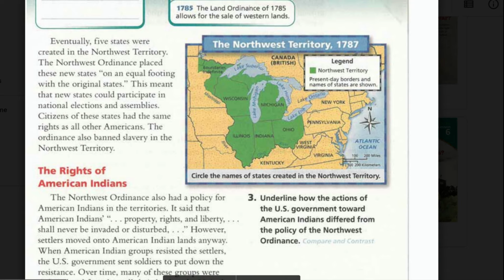Citizens of these new states had the same rights as all other Americans. The ordinance also banned slavery in the Northwest Territory.